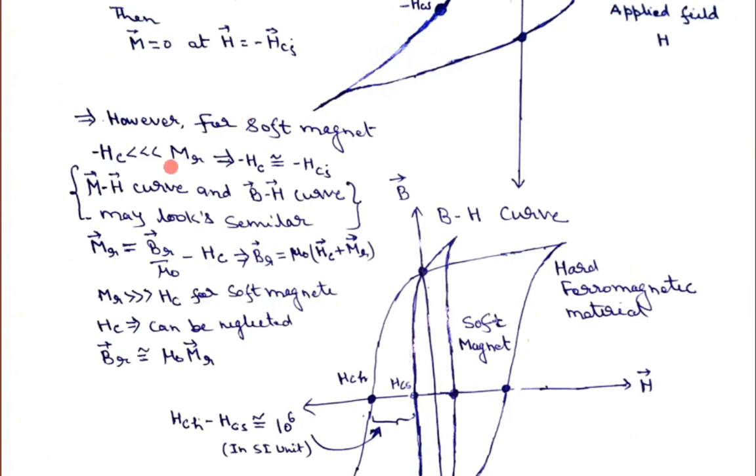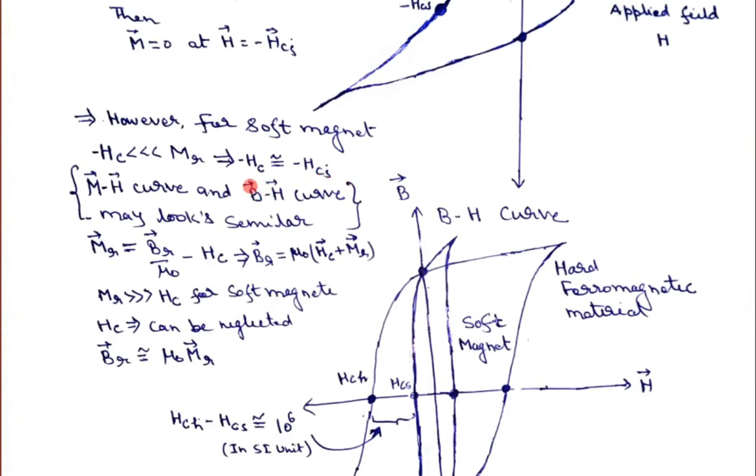In this case, if you take the soft magnet, the coercivity value HC is quite equal to the intrinsic coercivity value of that particular material. Means if you plot the MH curve and BH curve in the case of a soft magnet, you will get a very small difference between HC and intrinsic coercivity.